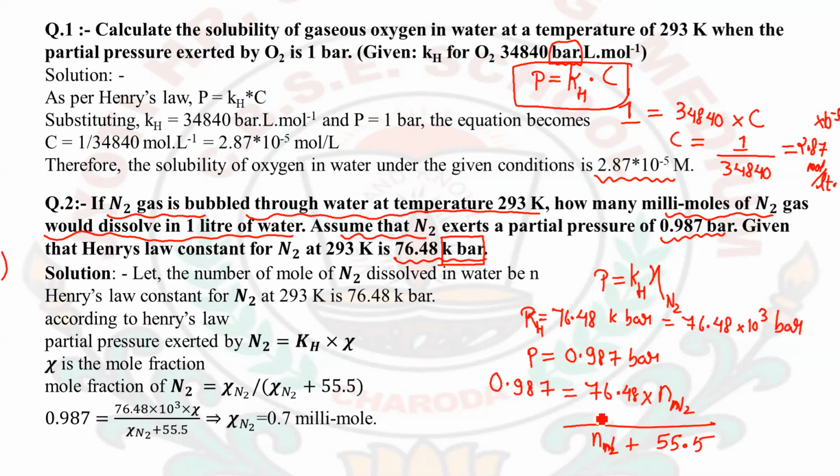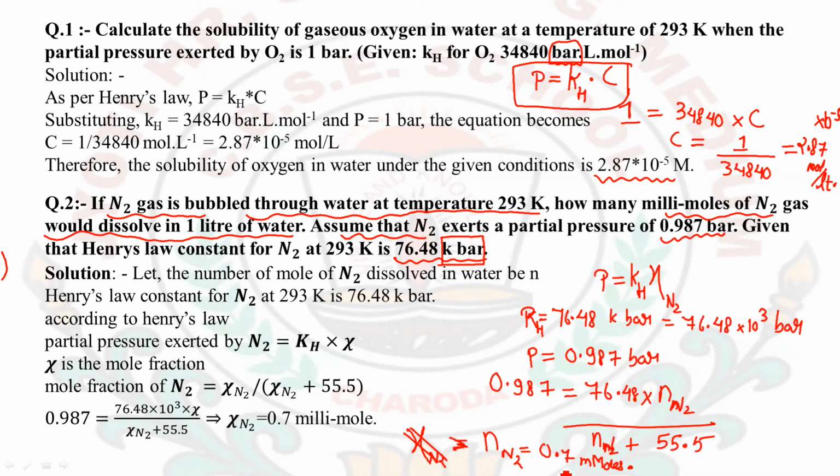Now the value of x, which is the number of moles of the N2 gas dissolved in 1 liter of water, will come out after solving, and it will be 0.7 millimoles.